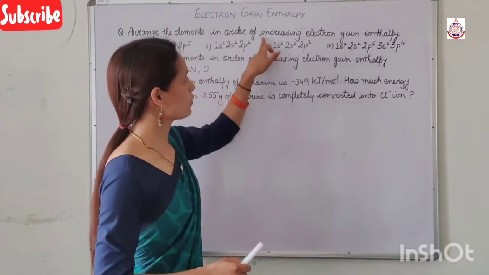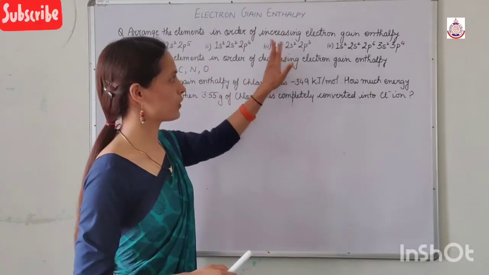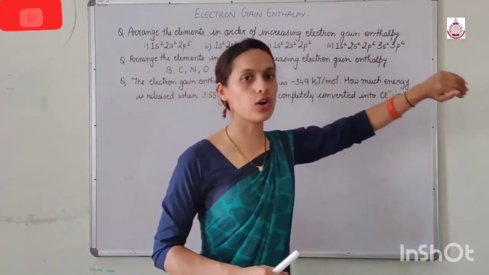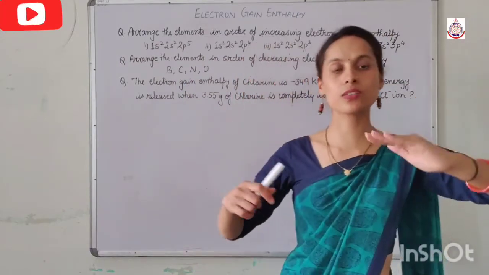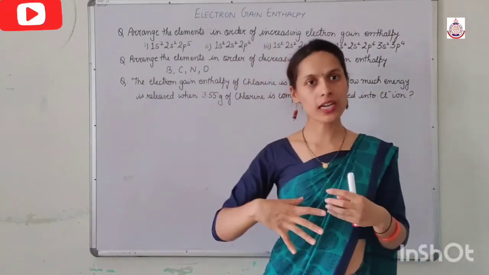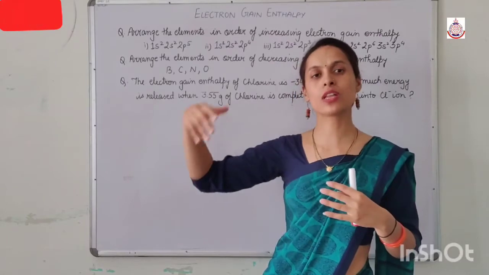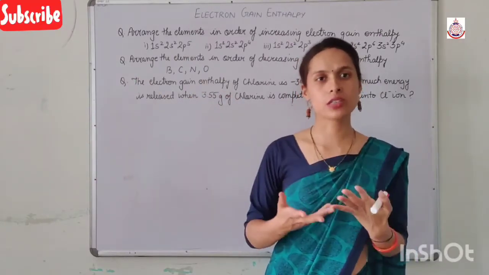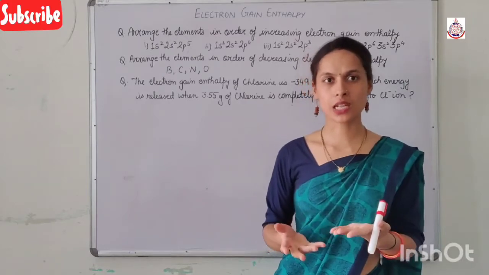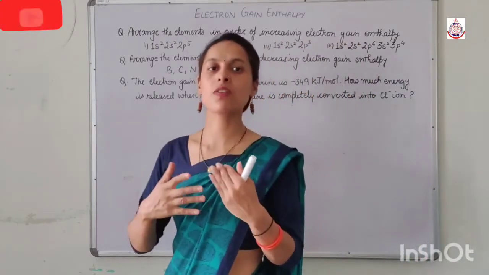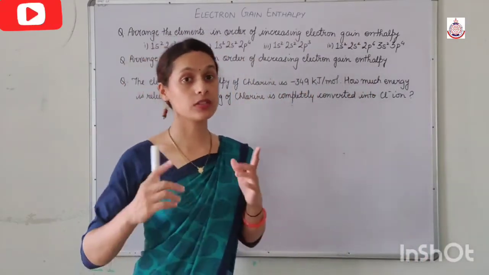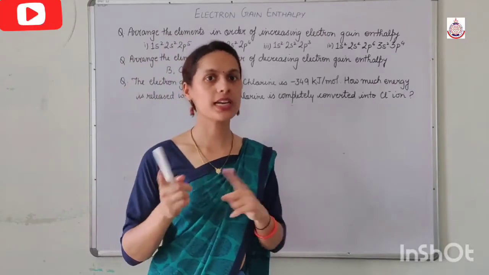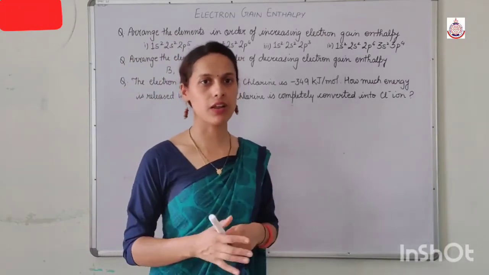So in this we have to arrange these electronic configurations in the increasing order of electron gain enthalpy. Means first we will write the more negative value, then the less negative value, then the even less negative value, and finally the positive electron gain enthalpy value, because the positive electron gain enthalpy value is the greater value, not greater negative, but yes, it is a greater value.